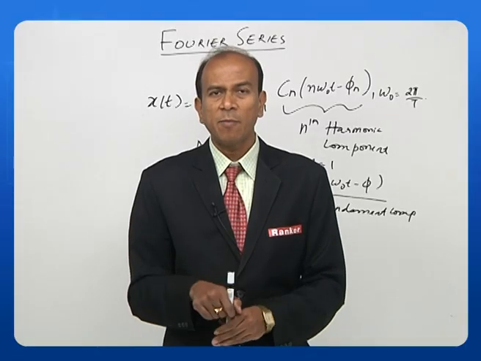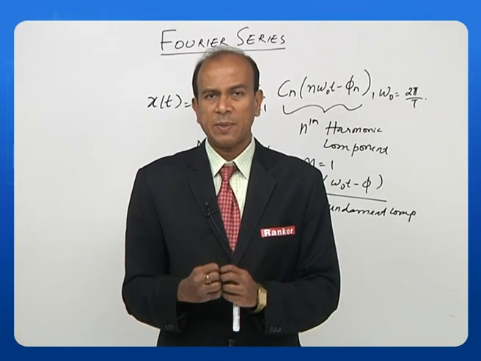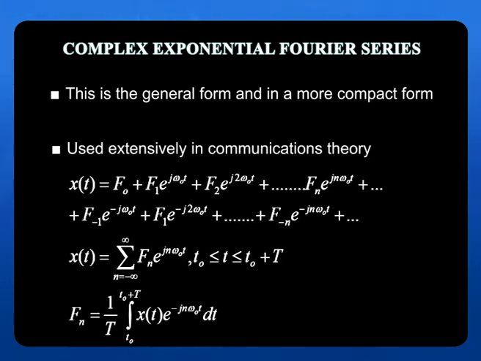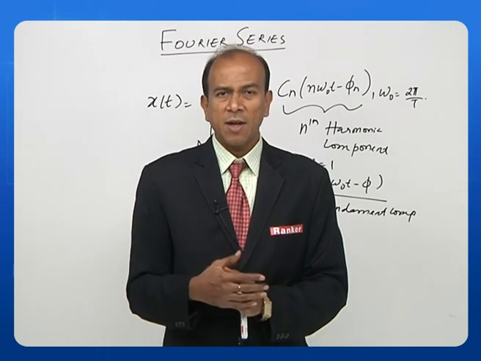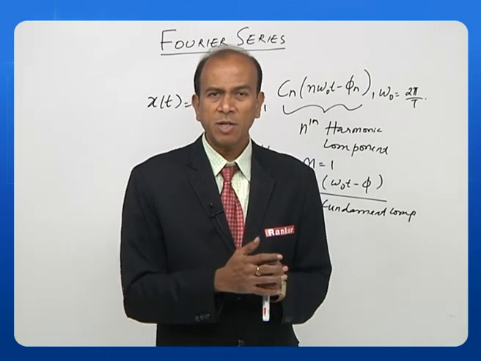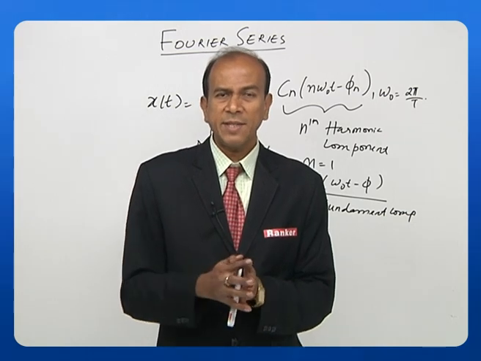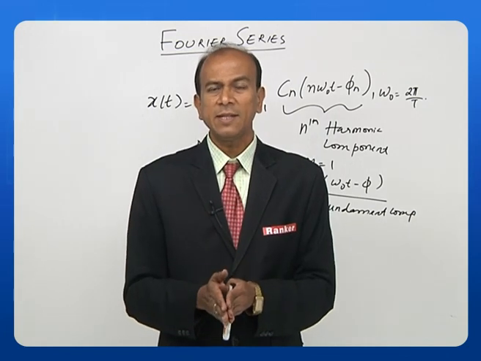We are now looking at a third form, which is called the complex exponential Fourier series. Let us see how we can express this. This is considered to be the general form and is a more compact form, and it is the most extensively used in communication theory. As electronics engineers, what we have to see is the convenience, how best we can use this type of form. The earlier two forms are oriented more towards mathematics, whereas this is in a very compact form and is easily related to all communication theories. So we use this complex exponential series for our case here.